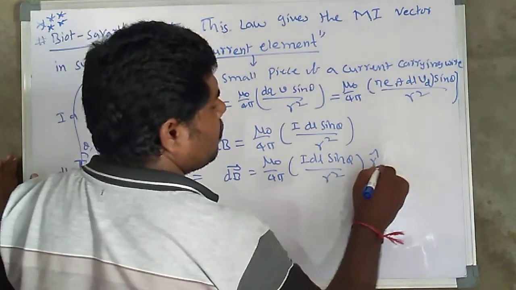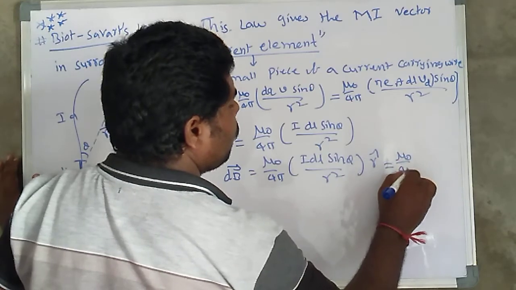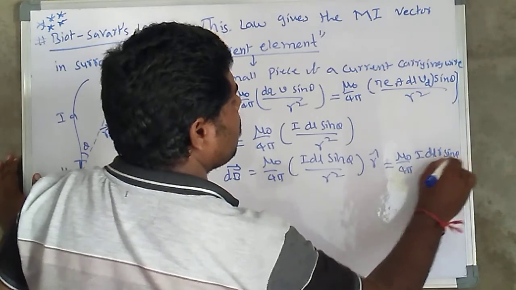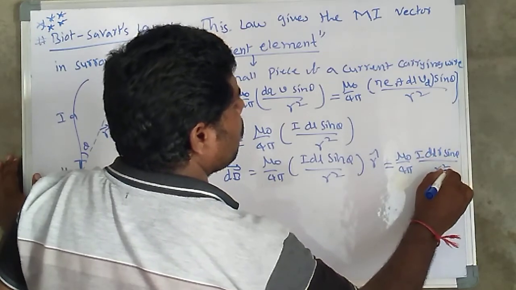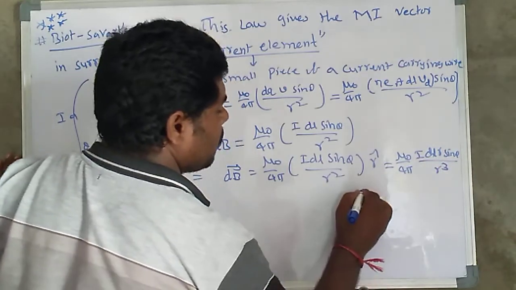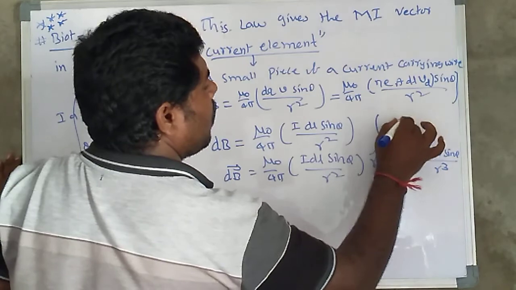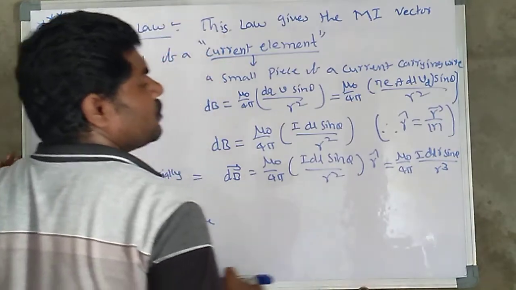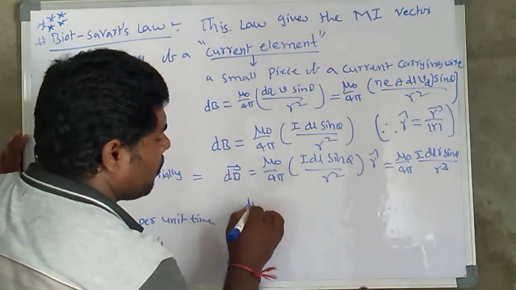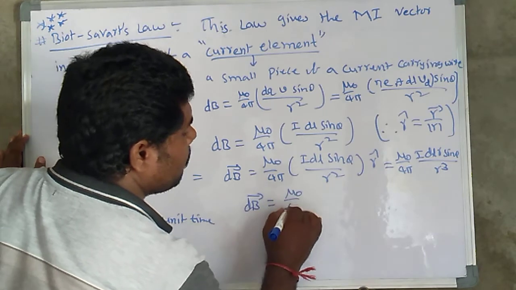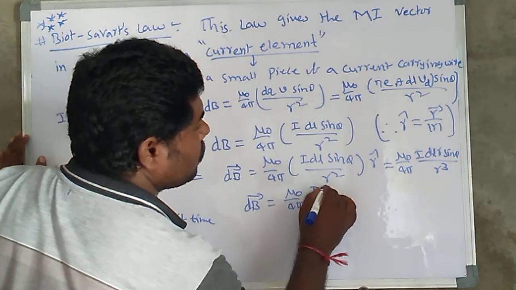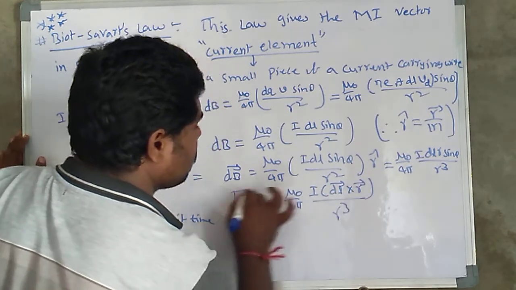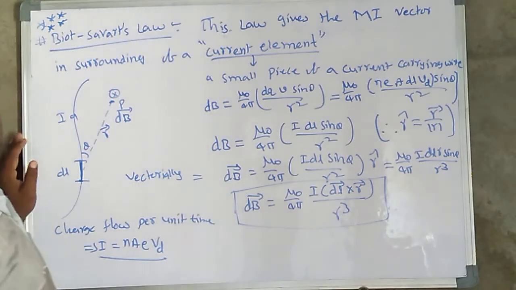That r cap is nothing but mu naught by 4 pi into I into dl r sin theta divided by r square into r, which is r cube. Because of the condition that the unit vector r cap is equal to r bar divided by the magnitude of r bar, substitute here. So dB bar is equal to mu naught by 4 pi into I, constant, dl bar cross r bar divided by r cube. This is the vector form.